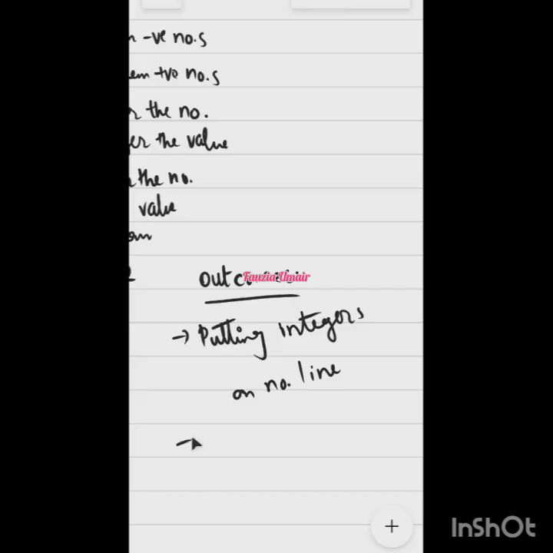And secondly, there is comparison. Compare and order two integers or even a list of integers. So if 4 or 5 integers are given to you, you need to compare and order them, writing them in ascending or descending order. If there is some time left, then I will discuss the rules of the 4 operations on integers: how to add, subtract, multiply and divide them. First of all, we will do these two things.